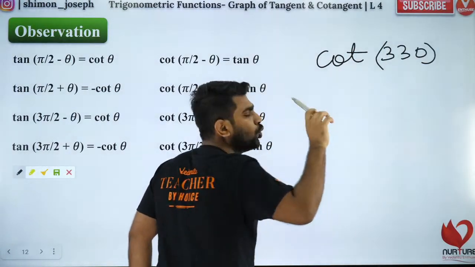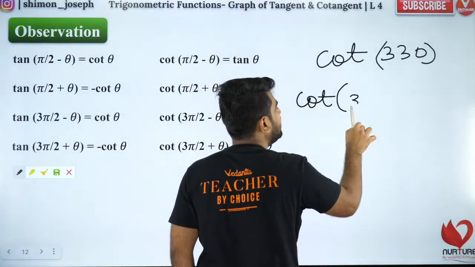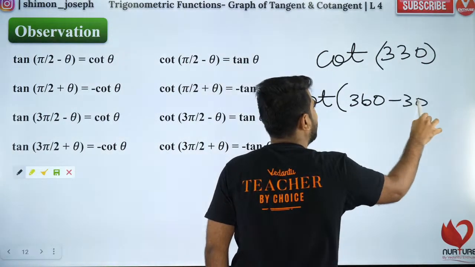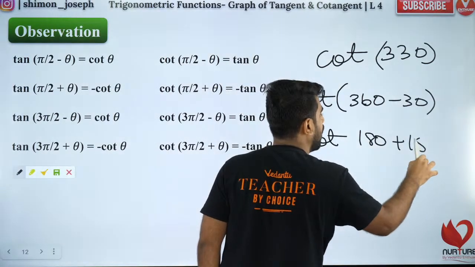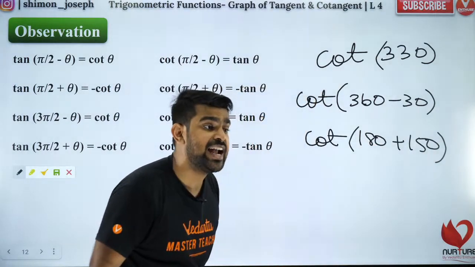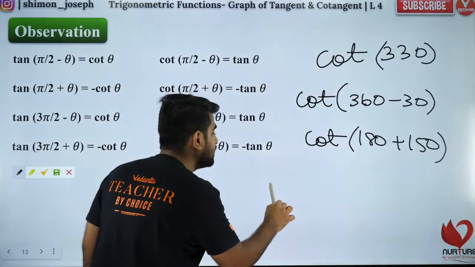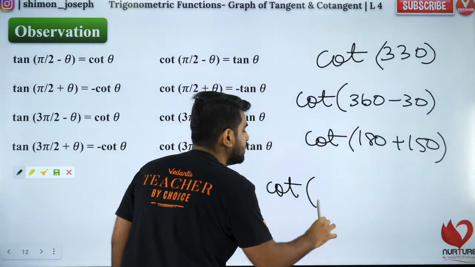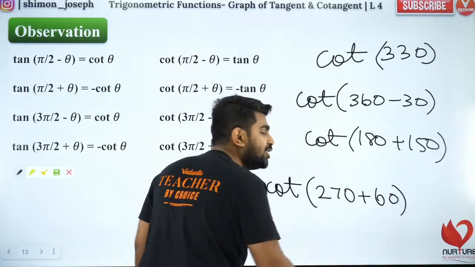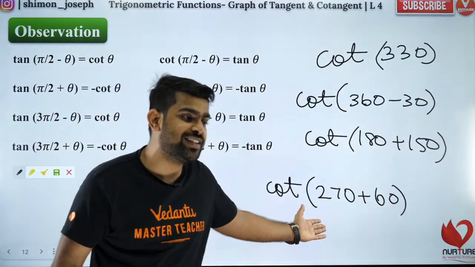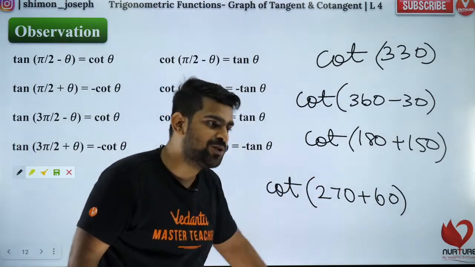Now we wrote two combinations and we solved it. The same question. We wrote cot of 360 minus 30, we solved it by the previous method. We wrote 180 plus 150 and also we solved it. But somebody in the chat, Temina, was saying, sir, can't we write it as 270 plus 60? Yes, you are right, Temina, you can do that. You can write that. Okay, very good, Dave.